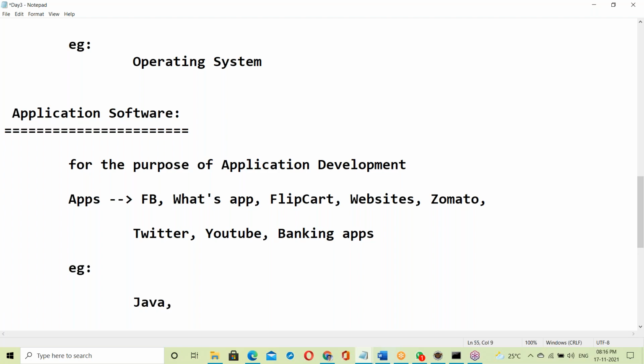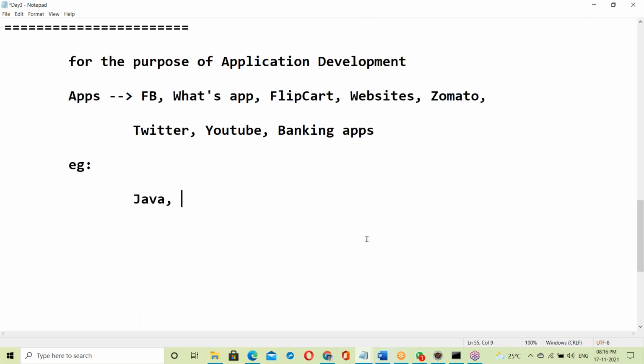Java is a mostly used application software. Next, Hadoop is application software. Even a database is application software; for the purpose of applications, we are using a database. Next, Python is application software. Like this, there are many things.